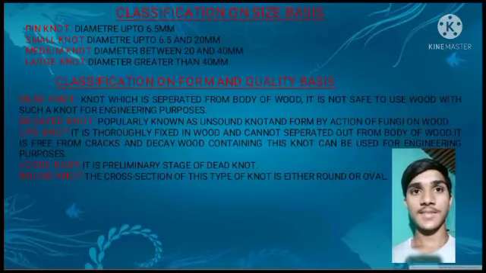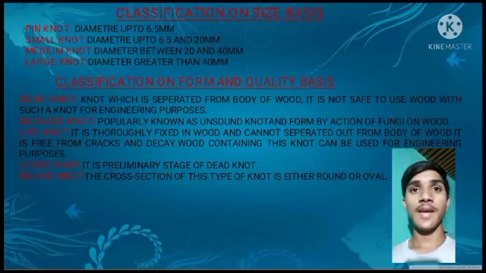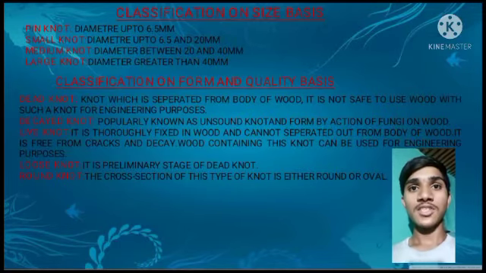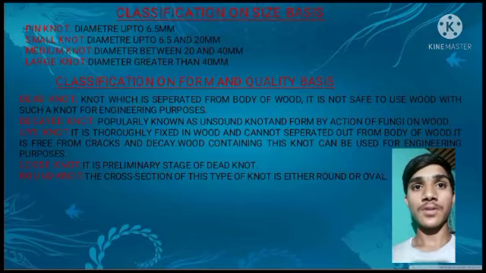Classification on size basis. Pin knot, diameter up to 6.5 mm. Small knot, diameter between 6.5 and 20 mm. Medium knot, diameter between 20 and 40 mm. Large knot, diameter greater than 40 mm. Classification on form and quality basis. Dead knot, knot which is separated from body of wood. It is not safe to use wood with such a knot for engineering purpose.